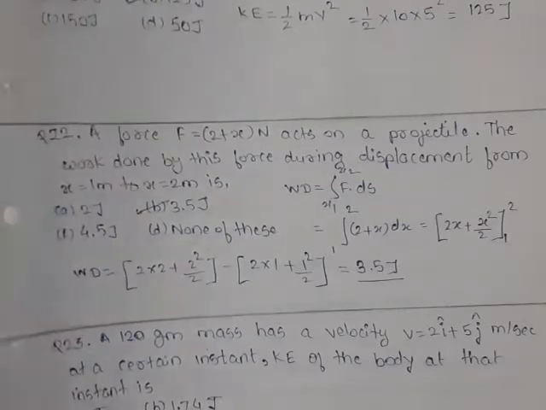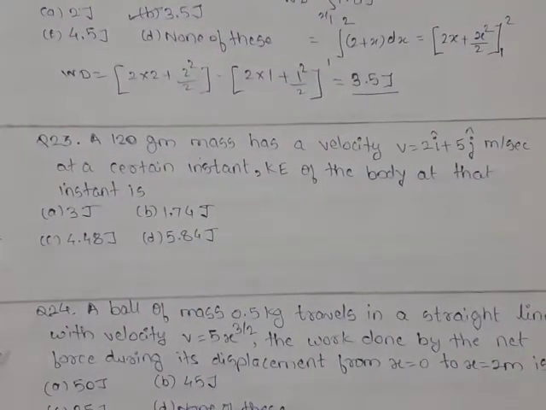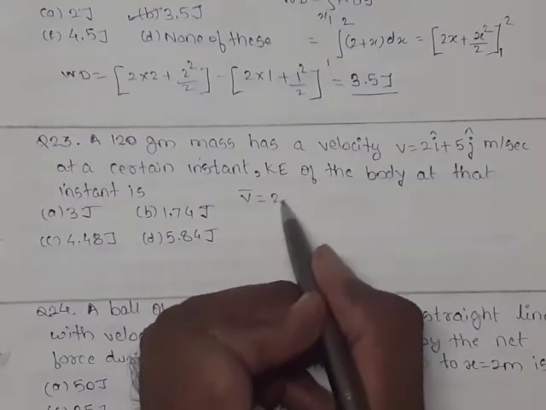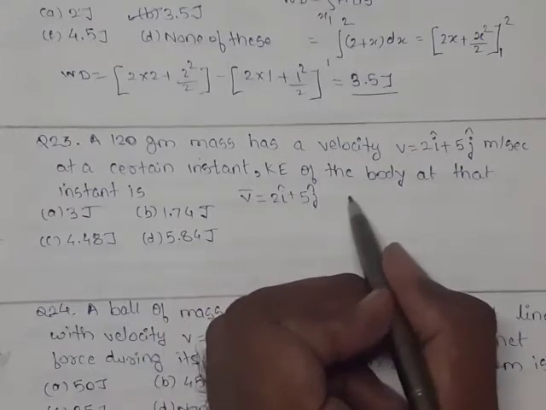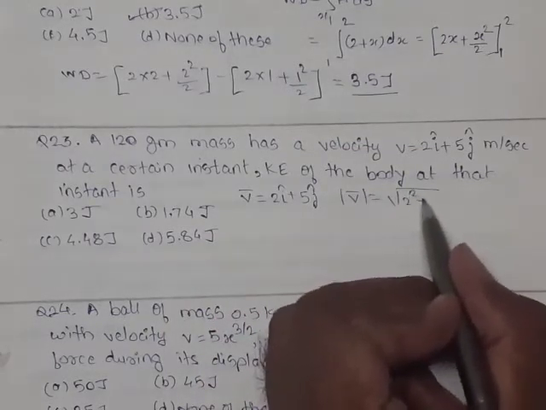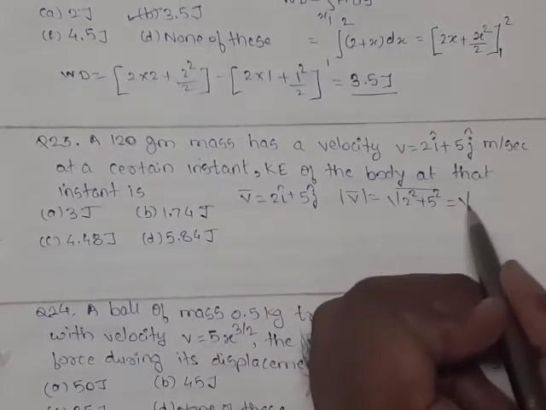Question 23. A 120 gram mass has a velocity v equal to 2i plus 5j meter per second. Velocity is given in vector format. At a certain instant, the kinetic energy of the body is. So V bar equal to 2i cap plus 5j cap. We find the magnitude of velocity, which is under root 2 squared plus 5 squared, and this comes to be under root 29.